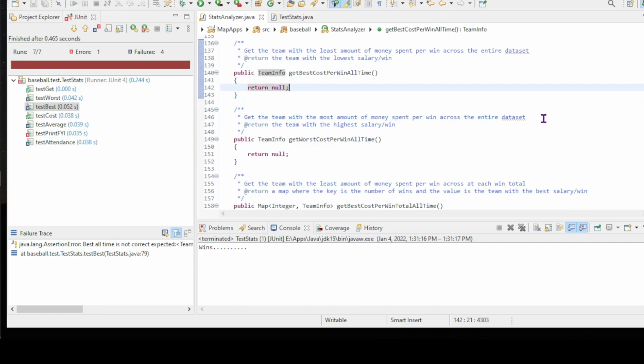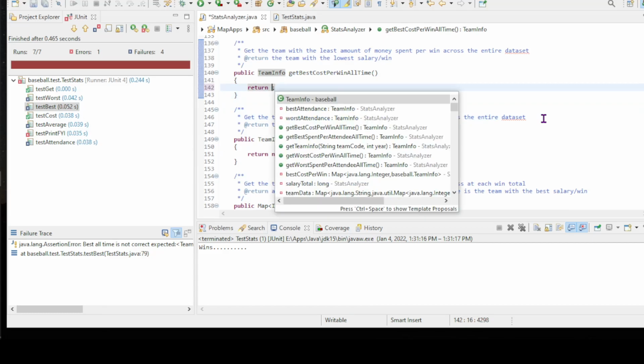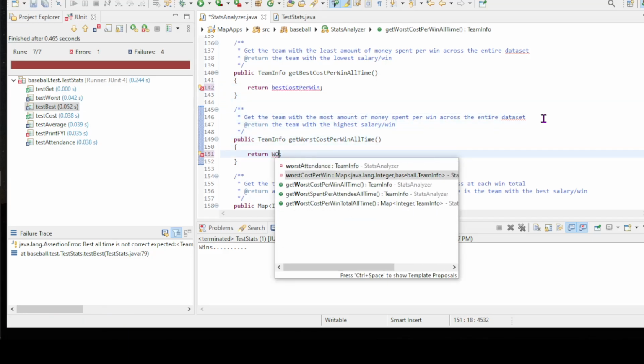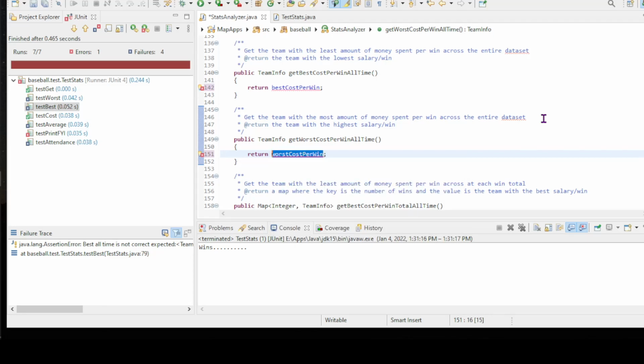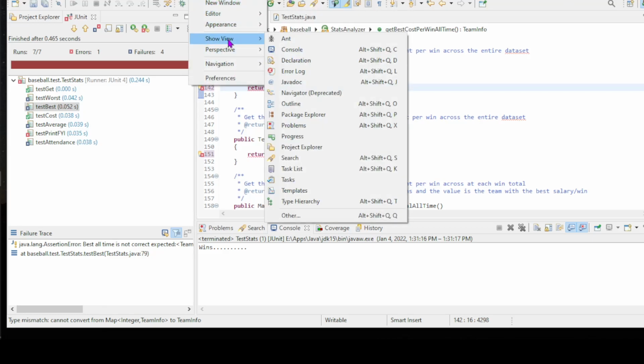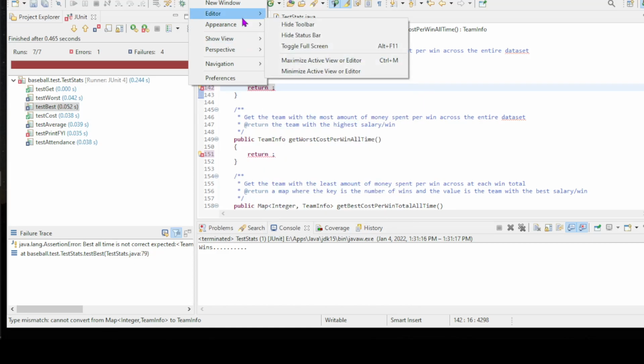So this is going to return best cost per win map, and it's going to return worst cost per win map. Oh, I'm sorry, that's all time. Sorry, this is individual team. So wait, let me go back to my outline, make sure I did that right. I apologize. I'm trying to figure out what the heck the author was asking me for.